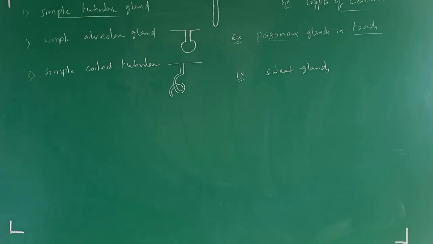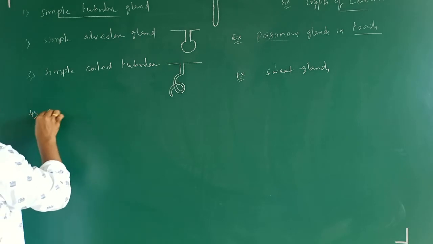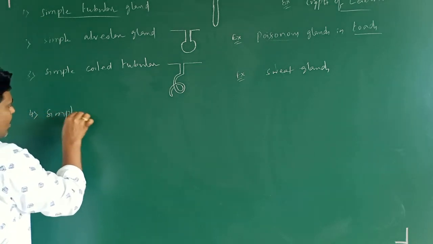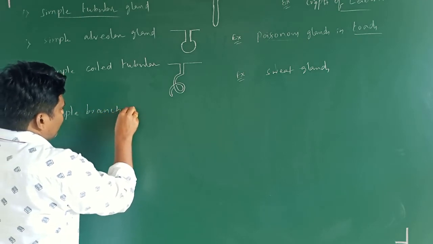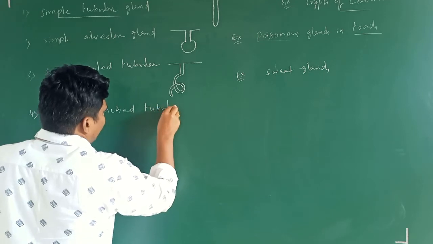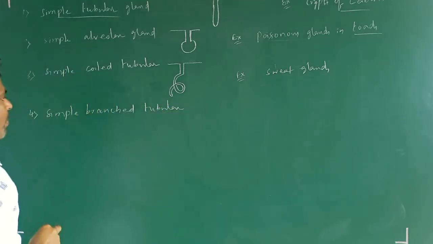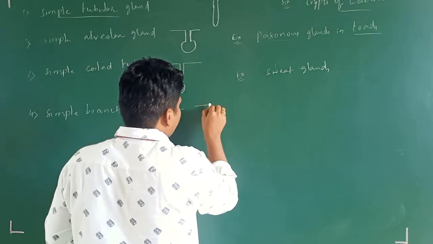Next, simple branched tubular. How is its structure going to look?